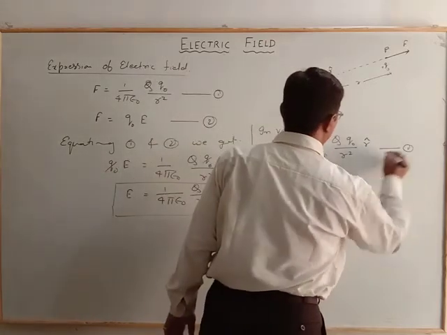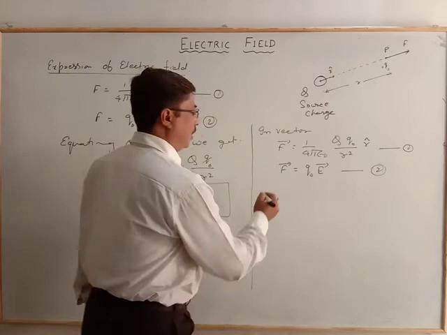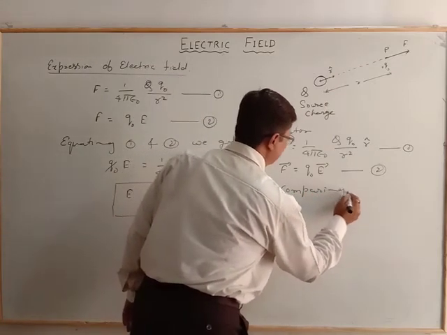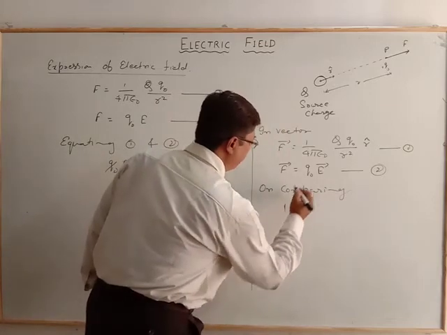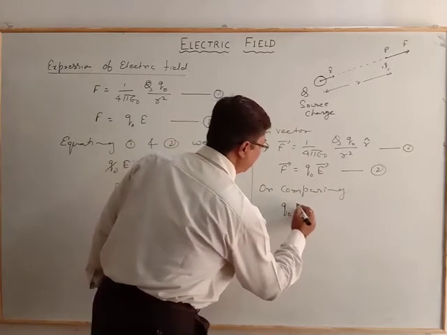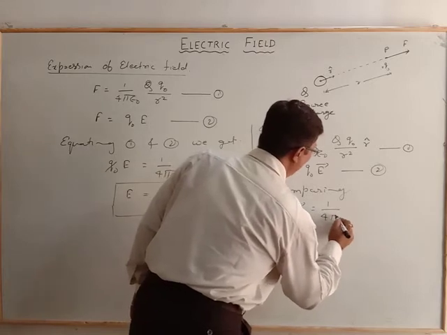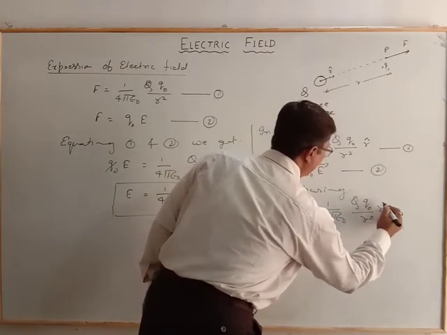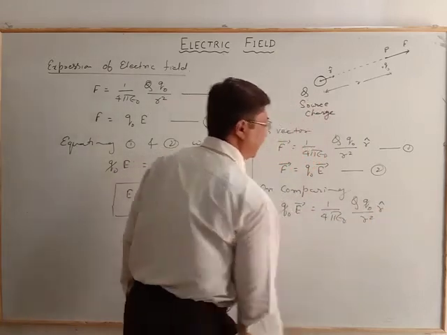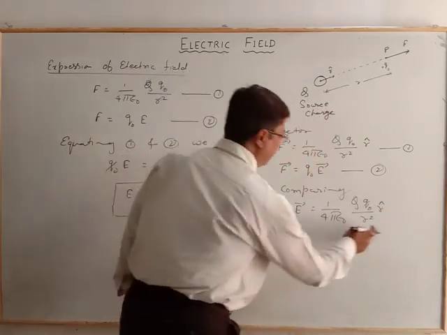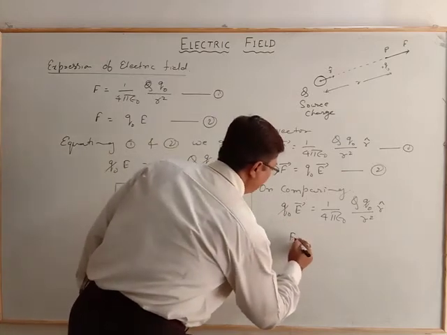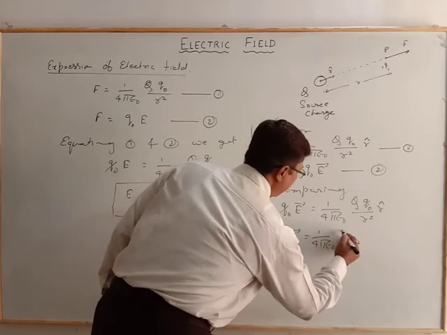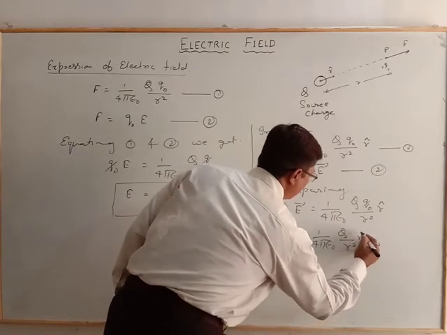Again we compare equation 1 and 2. On comparing, Q naught into E vector is equal to 1 by 4 pi epsilon naught Q Q naught by R square unit cap. Again Q naught will be cancelled. So we see that the electric field E vector is equal to 1 by 4 pi epsilon naught Q by R square into unit cap.